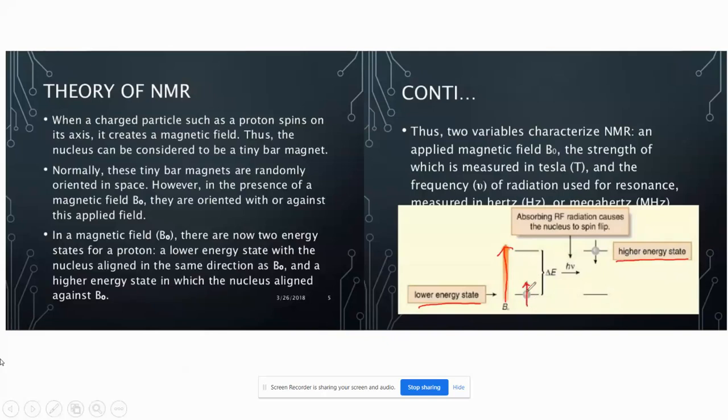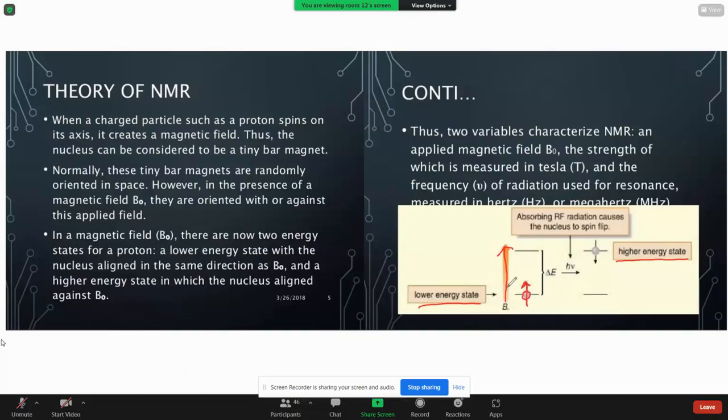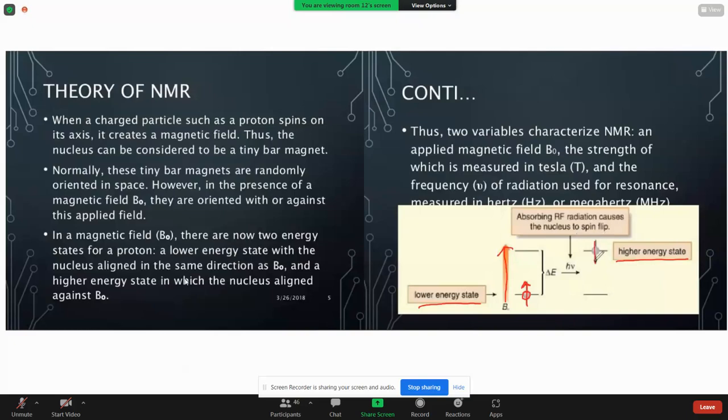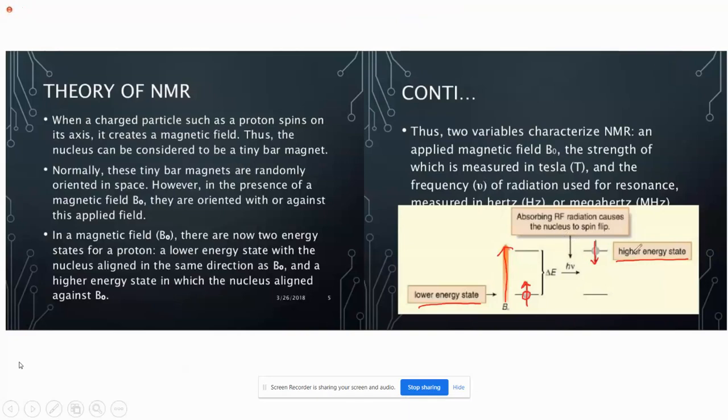This is the low energy state, which is parallel. That means along the direction of the magnetic field. And the other direction is anti-parallel to this magnetic field direction. So this will be the higher energy state.